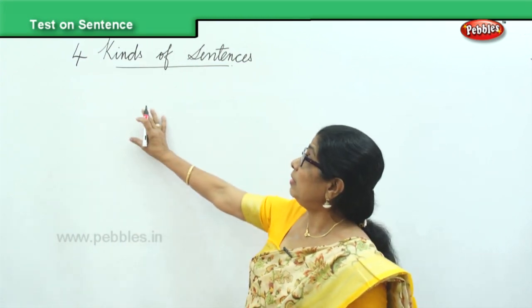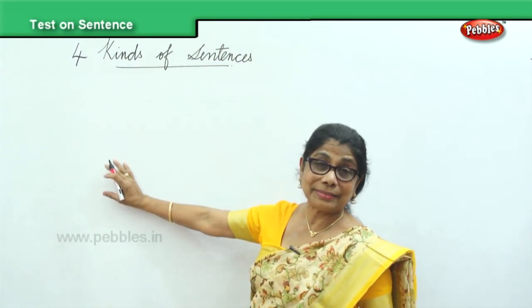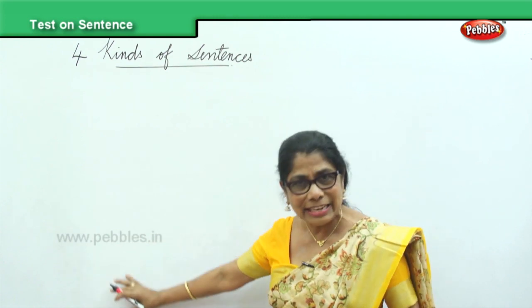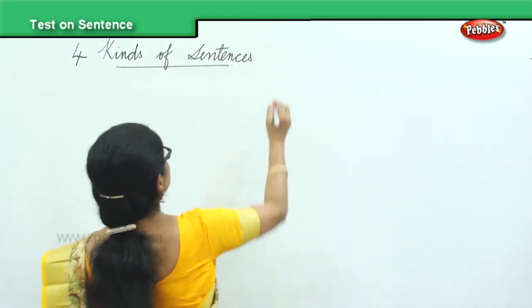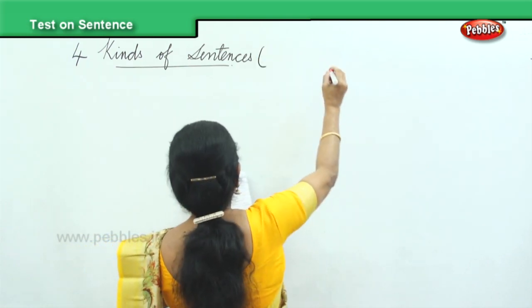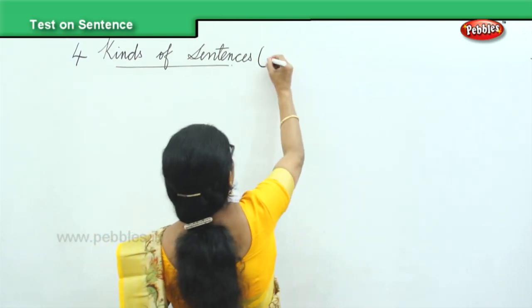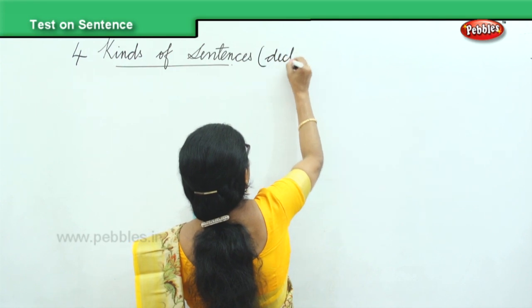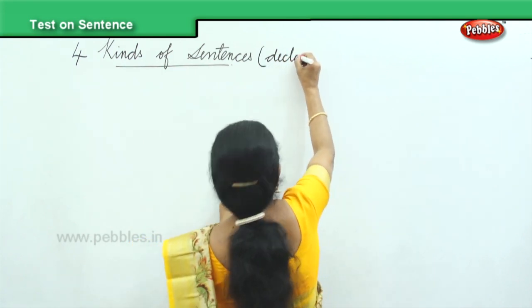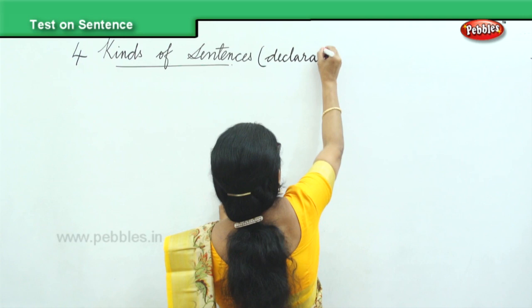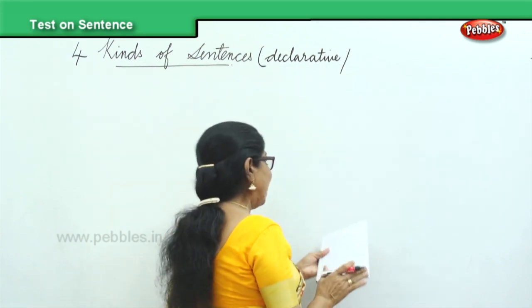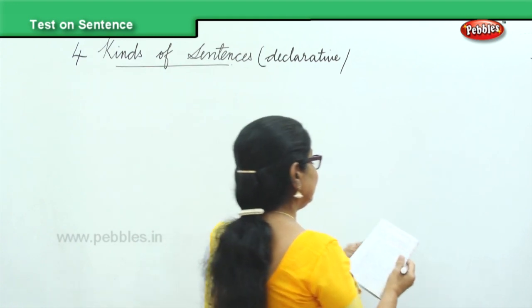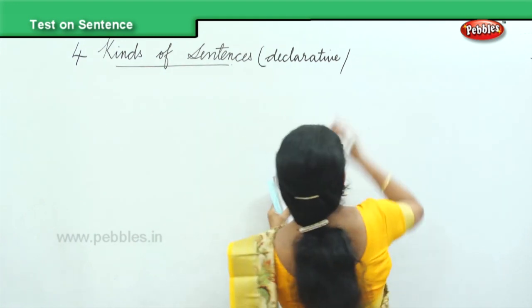Now, we have learned the 4 kinds of sentences. Now, we're going to identify them and write down. What are the 4 types we have learned? We have learned declarative. Then we have learned interrogative.